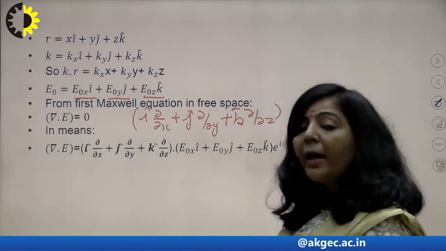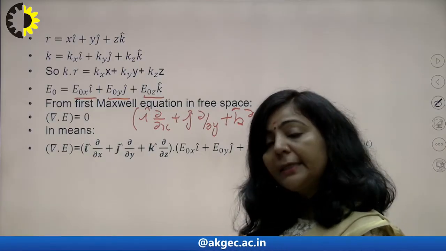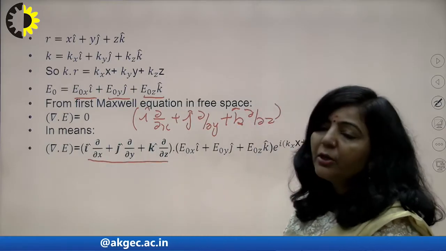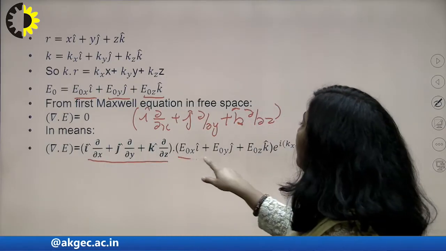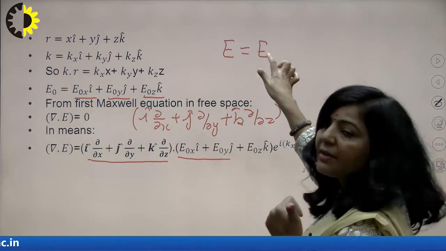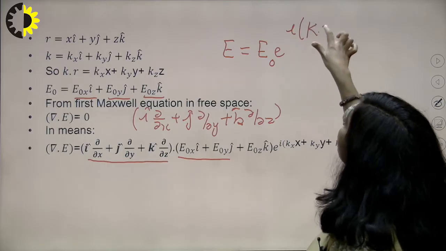Now I am going to write that del in component form, and E as well in component form. Your del is this, the vector differential operator, dot E. You know the value of E. Your E from equation number 7 is E naught e raised to power i(k dot r minus omega t).